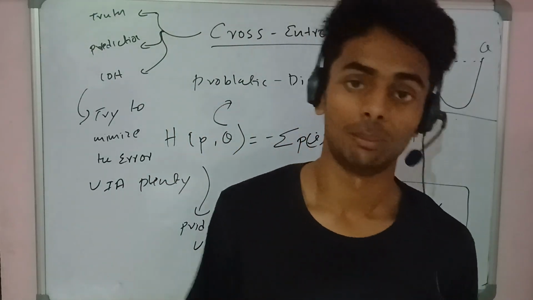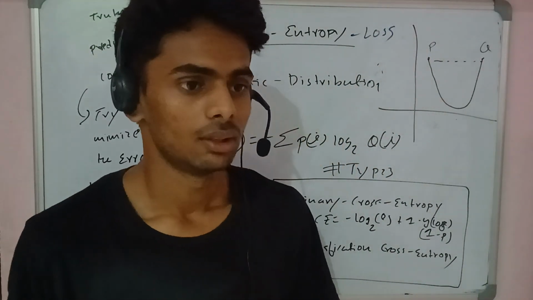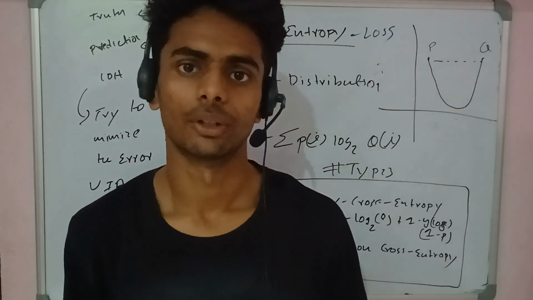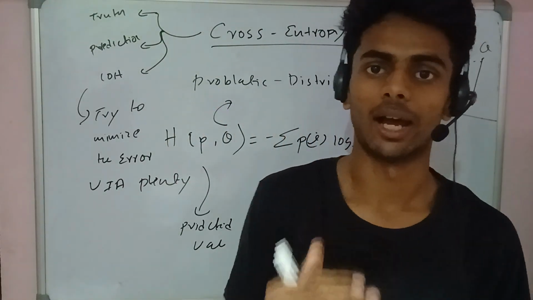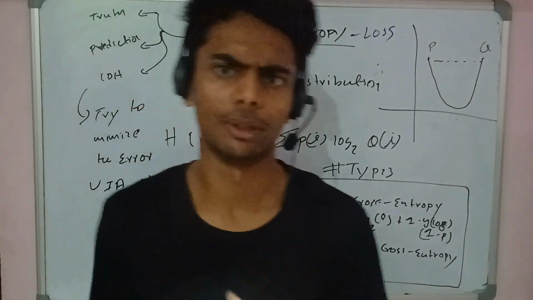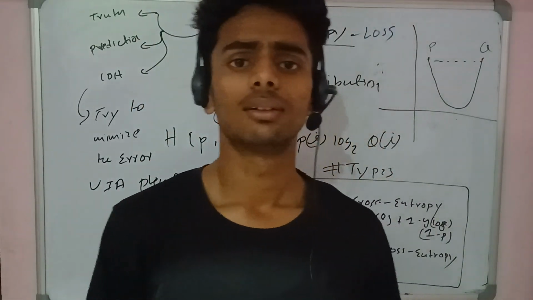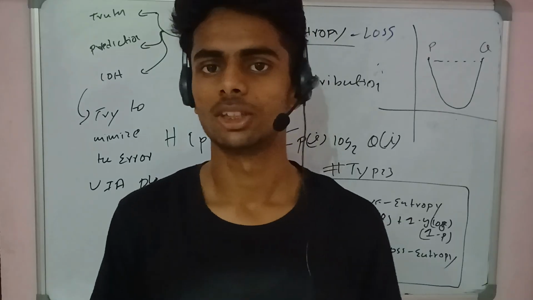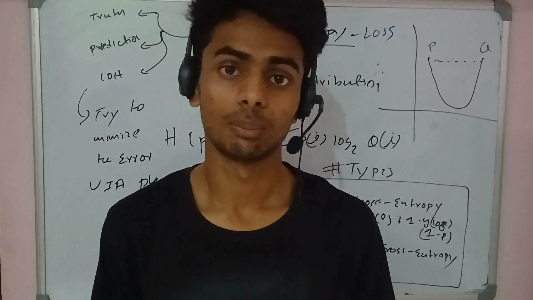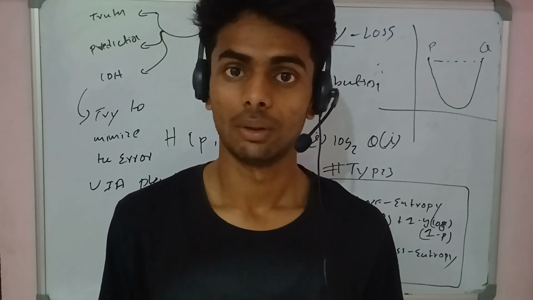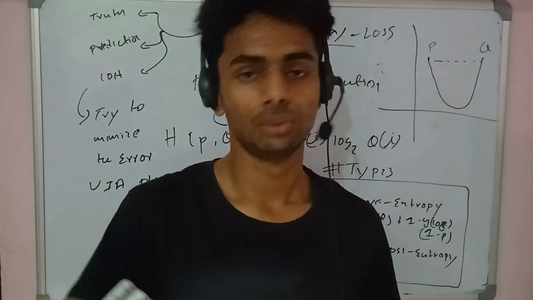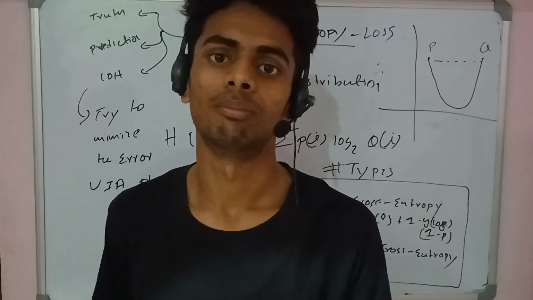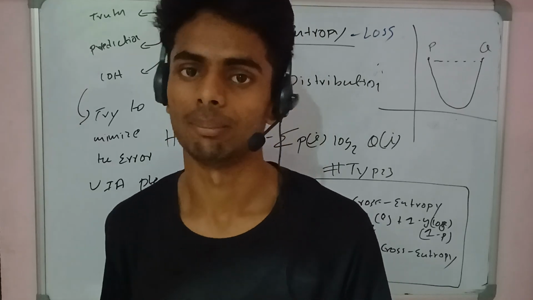I know it sounds abstract, but I will try to explain. Let's suppose your model predicts spam or not spam, a binary decision. You give a particular email and the model predicts that this email is spam, but actually it is not spam.